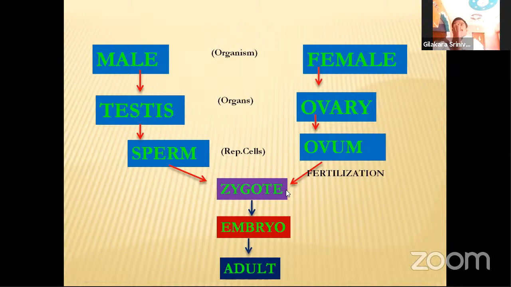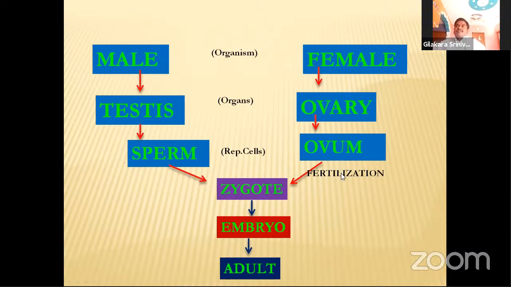The zygote is in diploid condition. The sperm cell is in haploid condition, it means one set of chromosomes is present in the sperm cell and one set of chromosomes is present in the ovum. This is also in haploid condition. By the fusion of sperm cell and ovum, the diploid zygote is formed. This process is called fertilization.